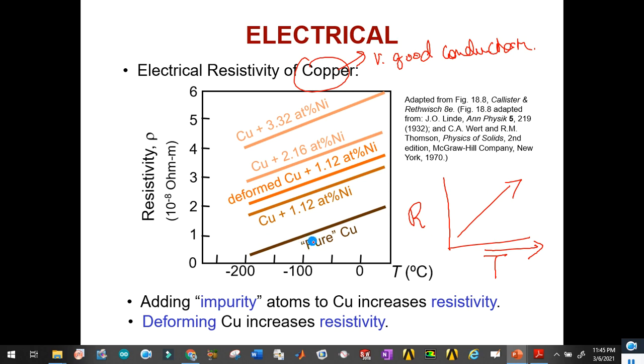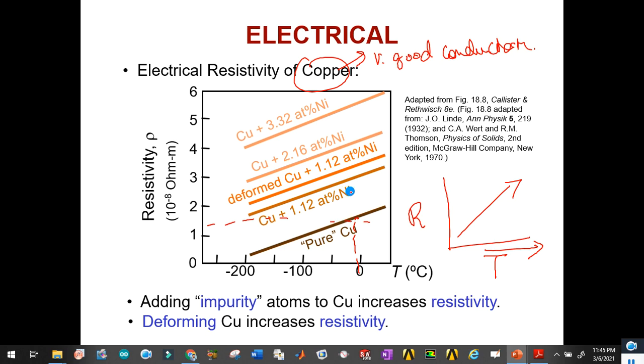You can see here in the case of pure copper, when the material is at minus 200 degrees C, its resistance is very small, and at 0 degrees C, its resistance is about 1.3, 1.4 ohm.